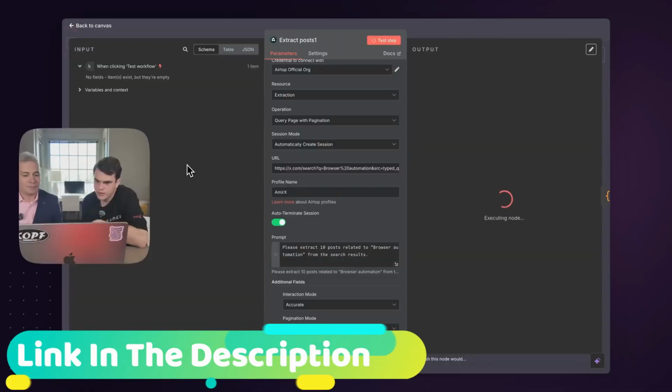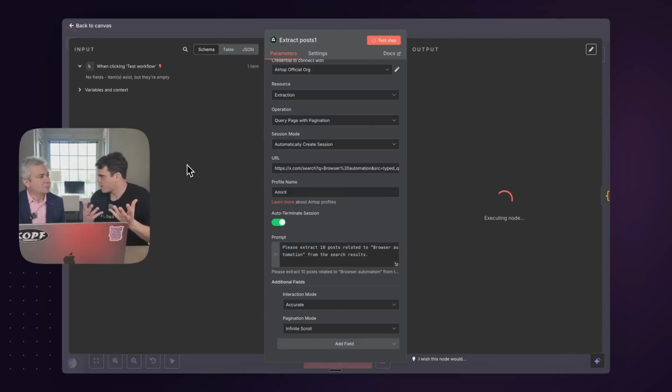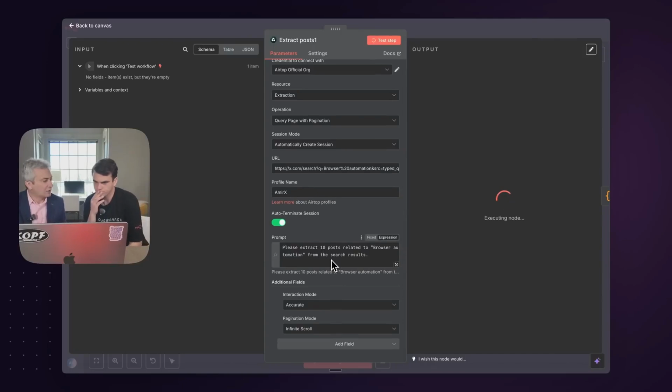We're running the workflow now. This is handling all those steps that we did in the studio, right? So it's booting up the browser. It's going to the URL we told it to. It's signing in through your account that's stored in AirTop. We're executing this prompt. And it's actually scrolling down your feed or my feed until it will find 10 posts that are related to browser automation. So it may take a while because it goes through each one of those, makes the decision whether it is relevant and then... Hey, but no problem. You can be having a coffee or having a sleep while it's doing the hard work, right?